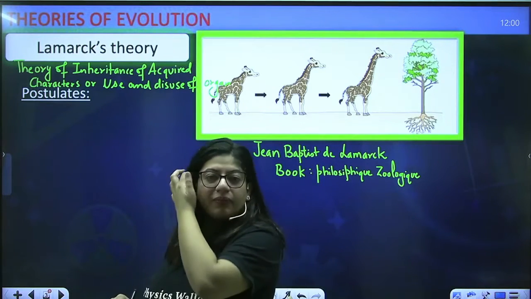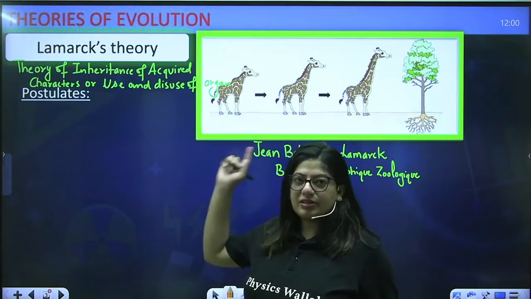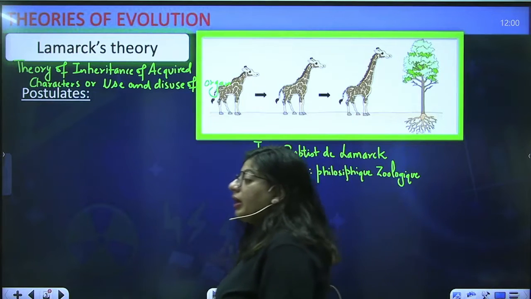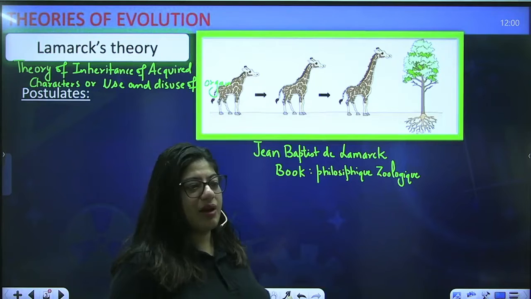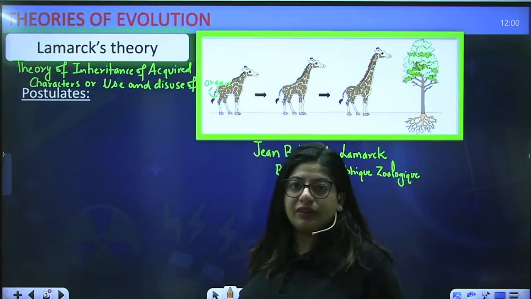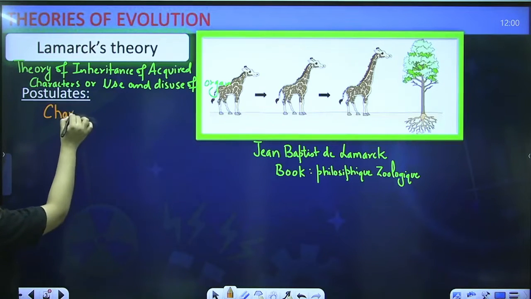What did he say? The first thing, he explained this theory with the help of this organism that you can see, the giraffe. Lamarck said that first of all, whenever any organism has to undergo evolution, there is always a change in the environment.